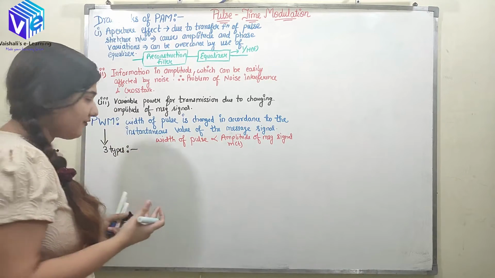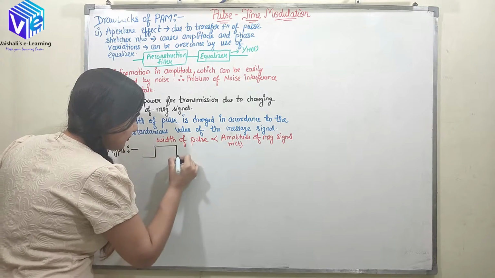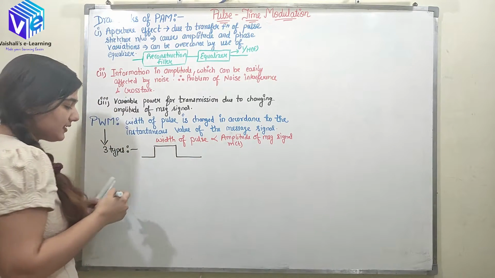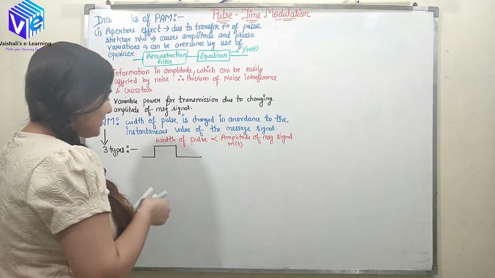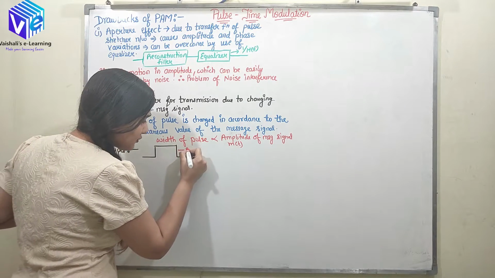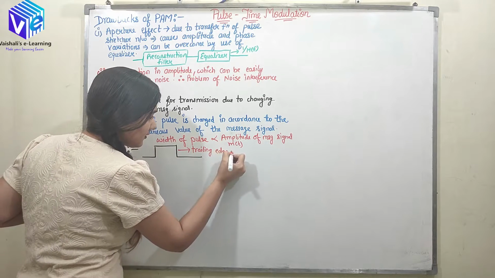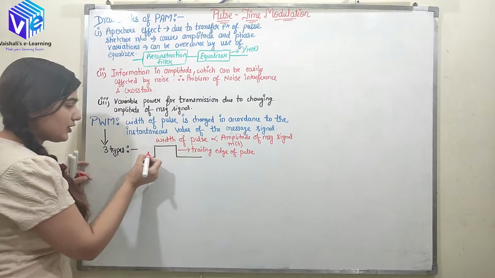Now if I draw the first type, I must tell you what the parameters are which classify a pulse. So this is my pulse. Here this edge is called the trailing edge of the pulse. Now what is this edge?